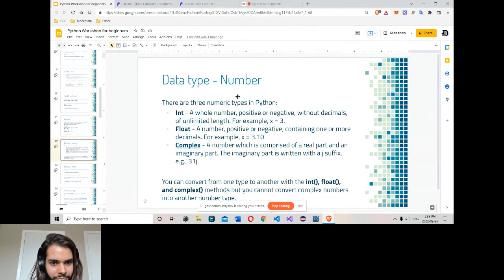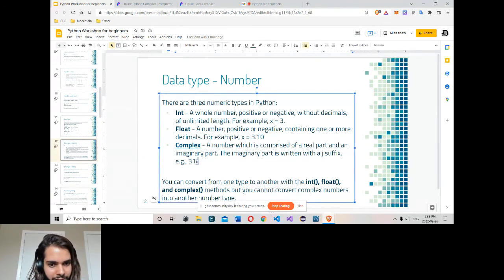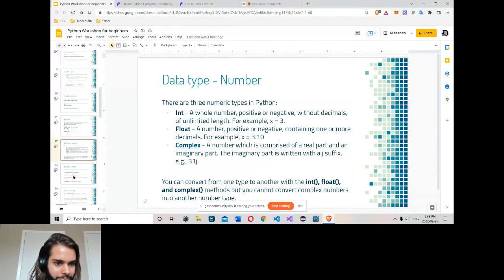So this is data type. Integer: negative or positive, doesn't have a decimal. Float: negative or positive, has a decimal. Complex has a real part and an imaginary part. The real part is like 3 or 1. J is the imaginary part. J is simply the square root of a negative number. This is the data type for numbers.